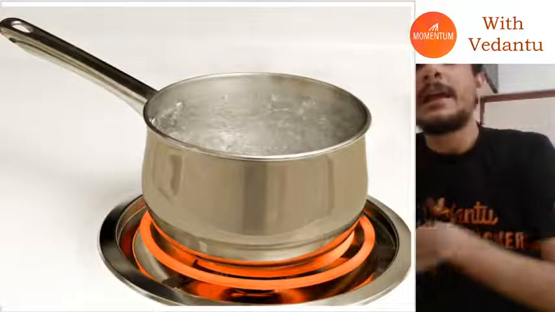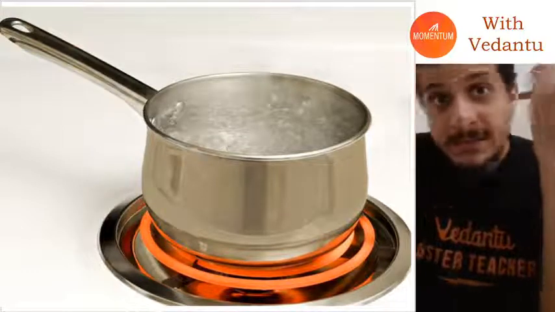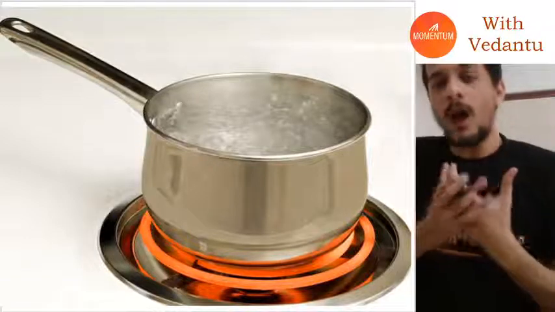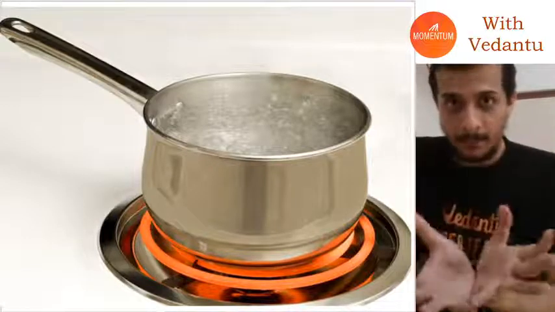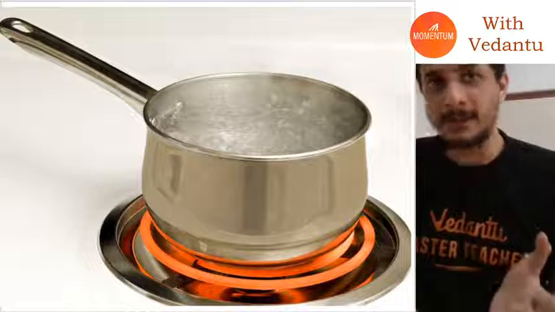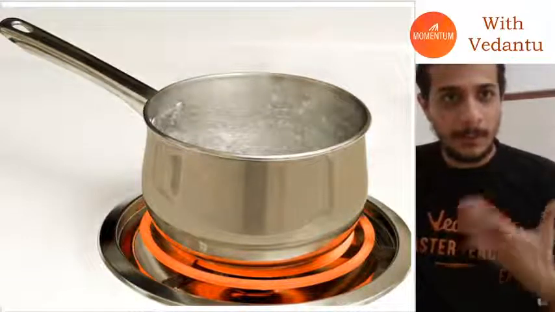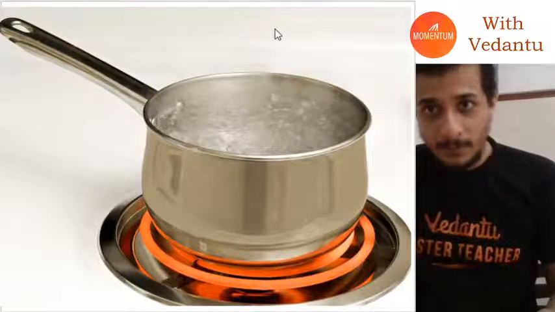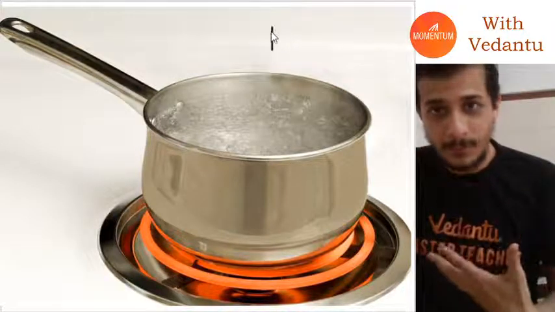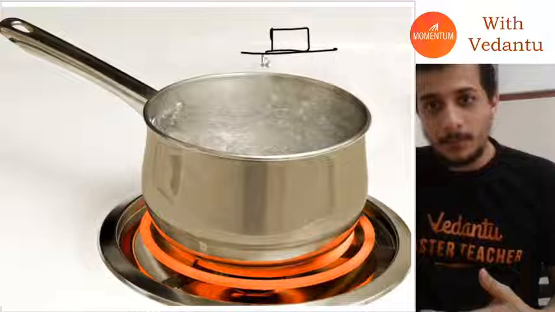Now that we know what a thermodynamic system is, let's talk about how we measure that system. In Newton's laws of motion, you can draw parallels.